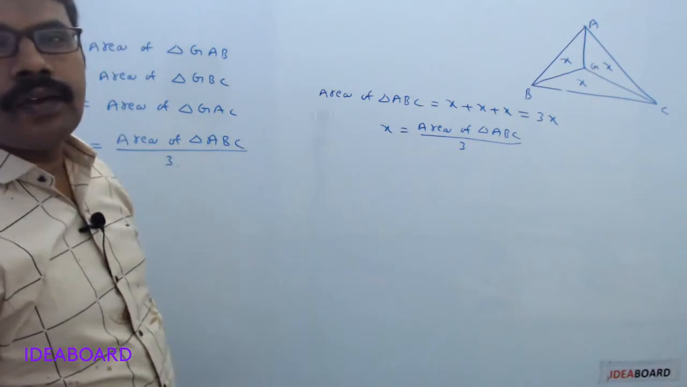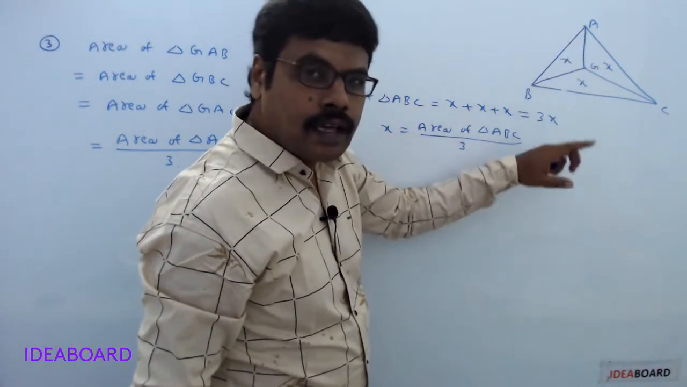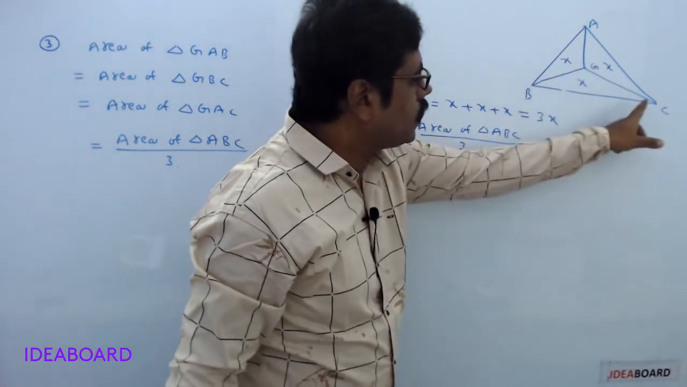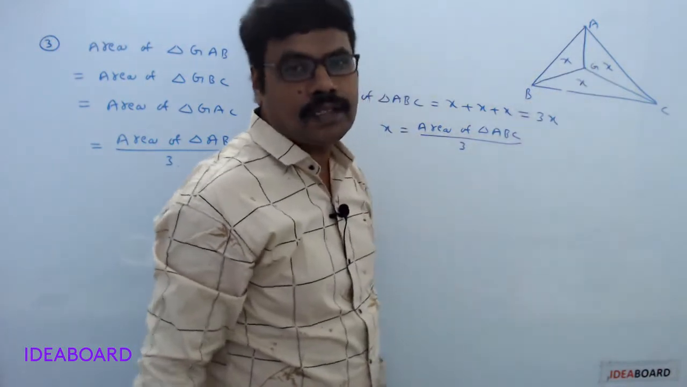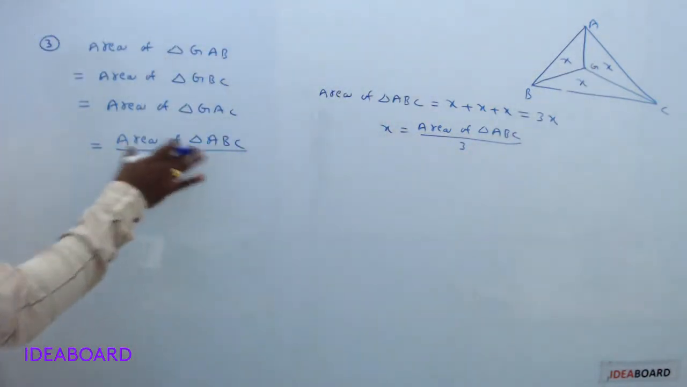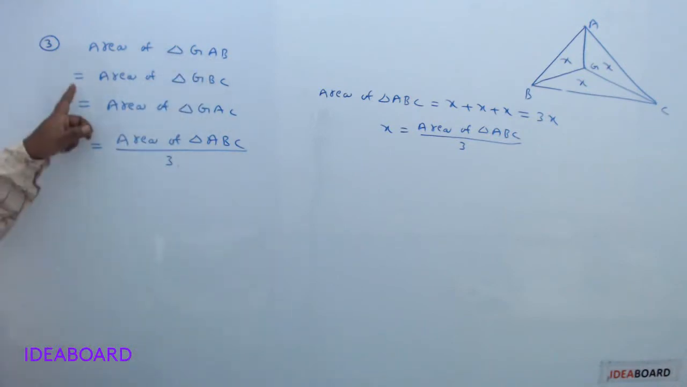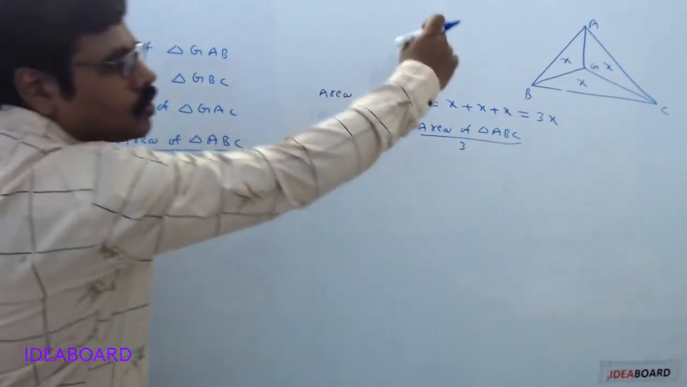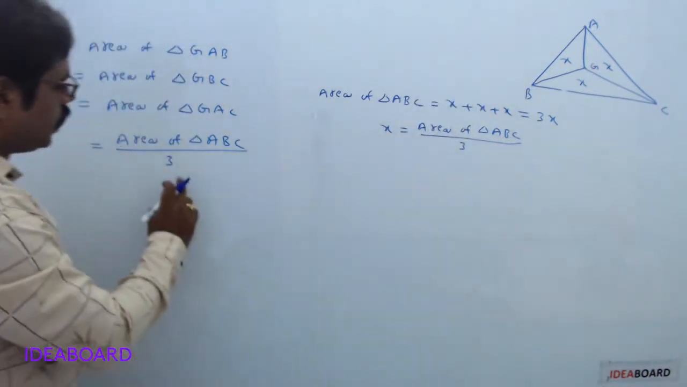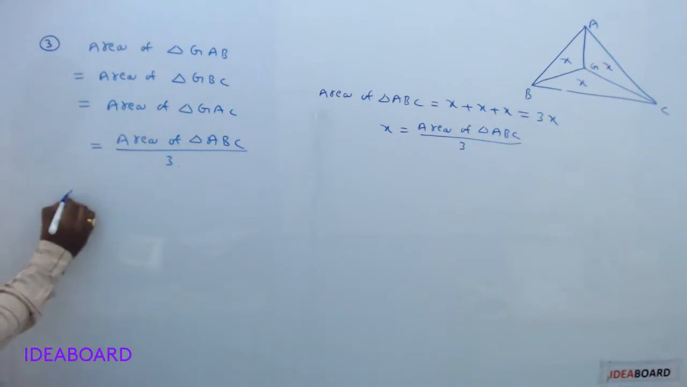So what is your X value? X is nothing but the area of triangle GAB. X is the same as the area of triangle GBC, which is the same as the area of triangle GAC. So what is our required pointer? Area of triangle GAB equals area of triangle GBC equals area of triangle GAC, which equals the total triangle area divided by 3. Then come to the next pointer.